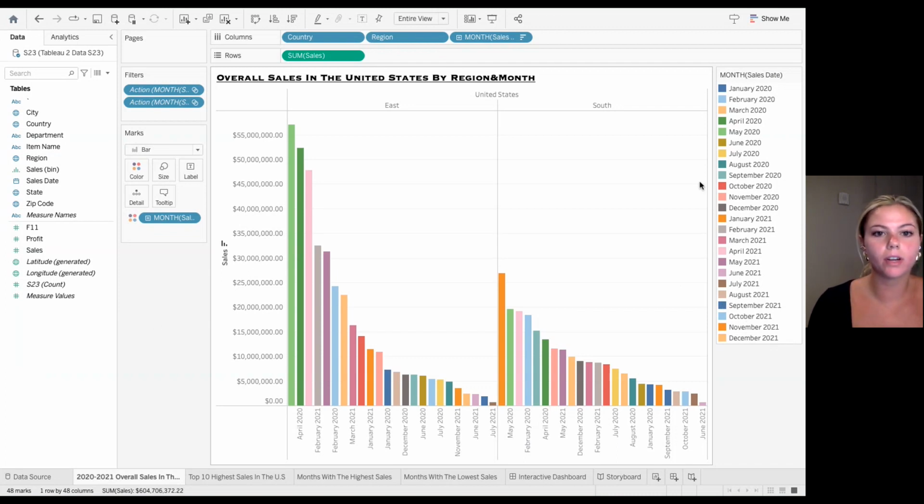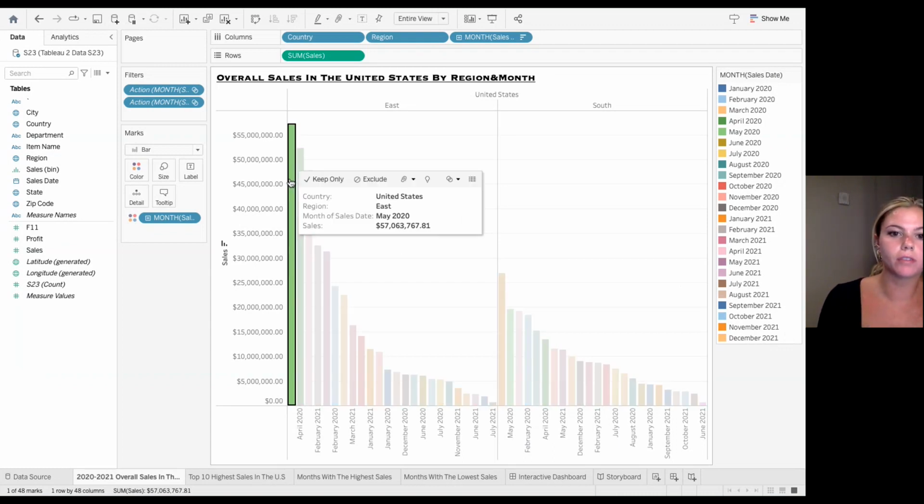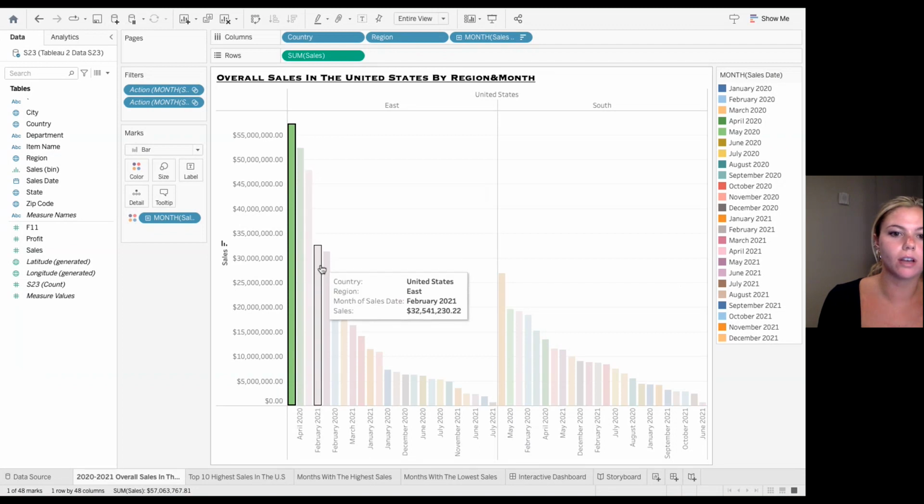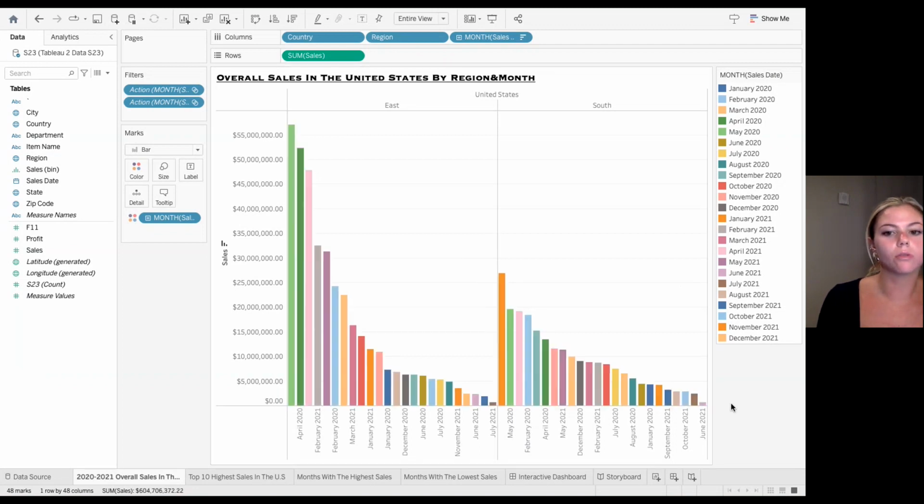So first, what we have here is a side-by-side histogram that I created, which basically shows the overall sales by region and month between the eastern region and the southern region. And then I did this in a descending order so you could easily see what areas and what months had the highest sales. And then you can click on each histogram and see exactly which month there was these sales, exactly what number, and so on. And this also allowed me to visibly see that the eastern region had a lot higher sales than the southern